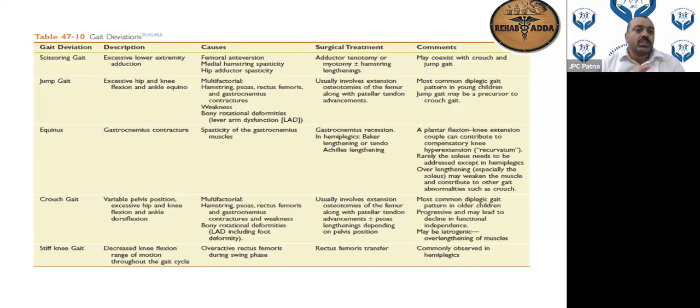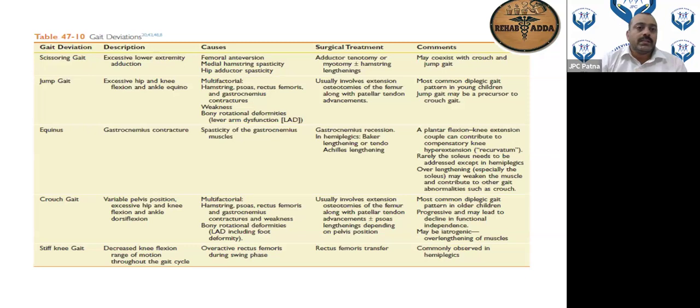Now comes the jump gait. In jump gait, the ankle is in equinus. That is an important thing that you have to remember. If the ankle is in equinus, then there will be tightness of the gastrocnemius. When I'm saying any gait, the ankle becomes very important, or the gastrocnemius. Gastrocnemius is the most important muscle group for this